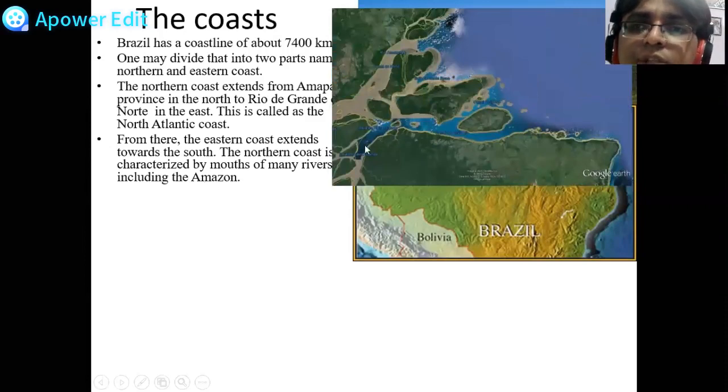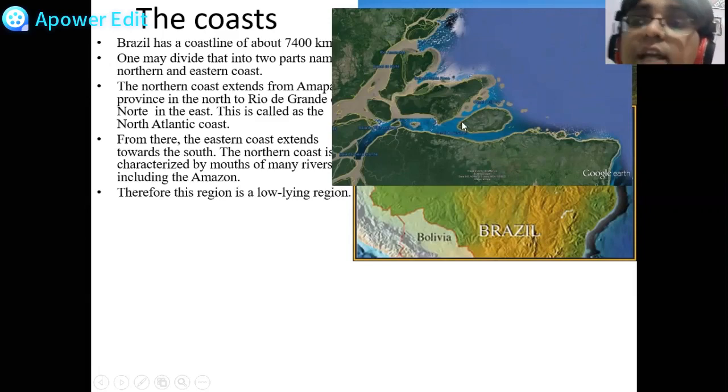See how the mouth of the river is opening, right? It has been divided into so many parts. The greatest delta that is formed is by the river Ganga. We have seen that in video part 2 of this chapter. Therefore, this region is a low-lying region.